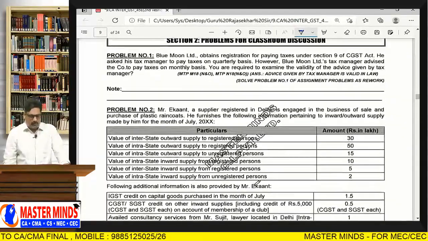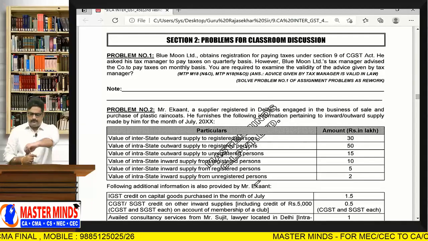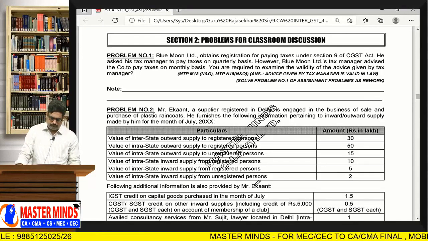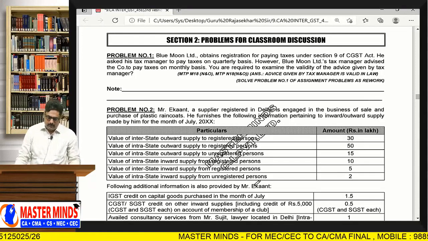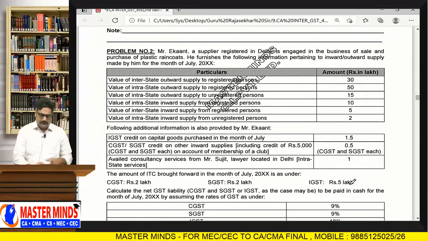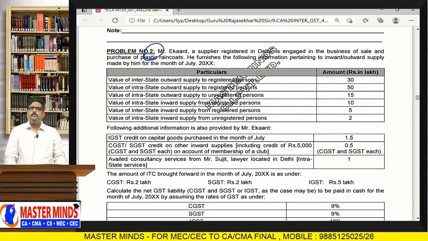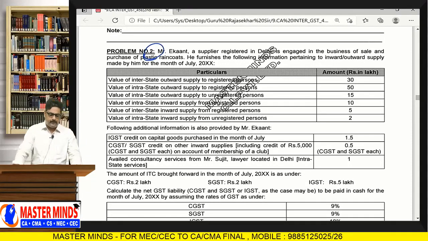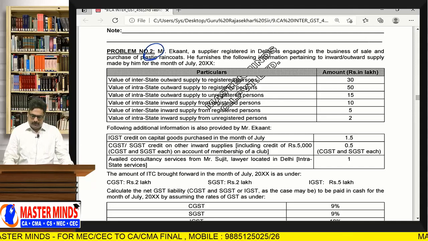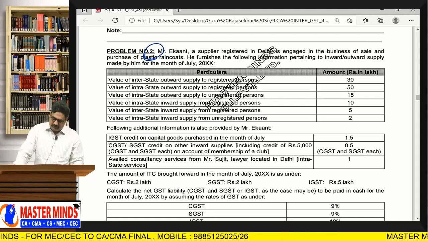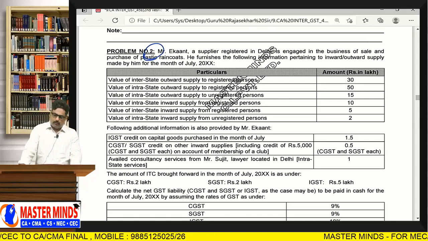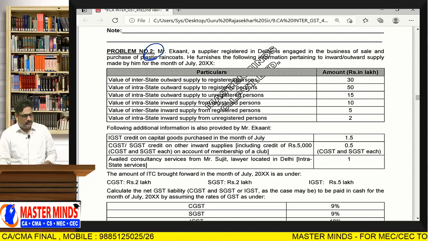So here, generally the problems are with respect to payment of tax. Generally the problem will be like this. It will be asked in compulsory questions like this, like problem number 2. Mr. Ekant, a supplier registered in Delhi, is engaged in the business of sale and purchase of plastic raincoats. He furnishes the following information pertaining to inward and outward supply made by him for the month of July.